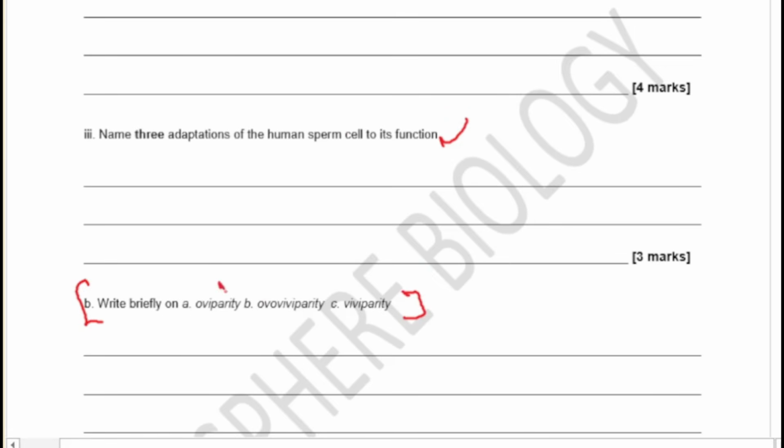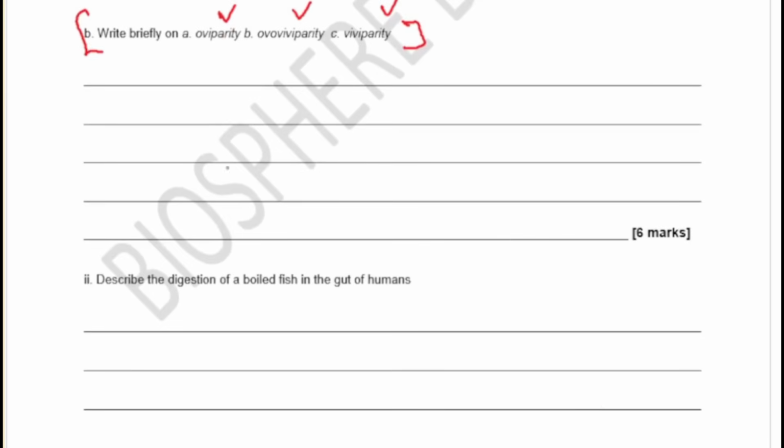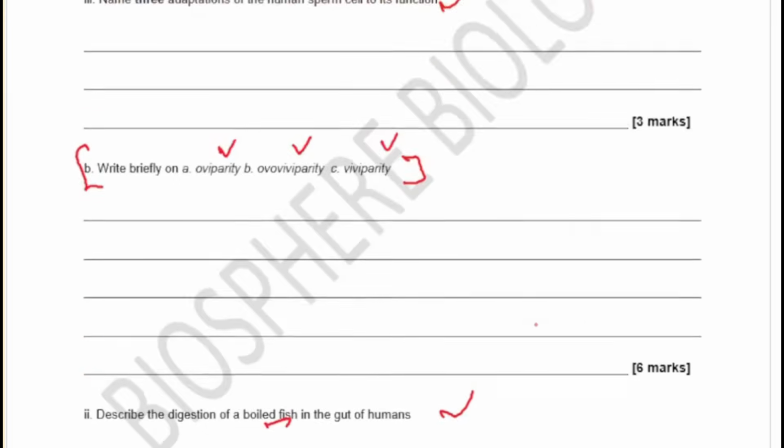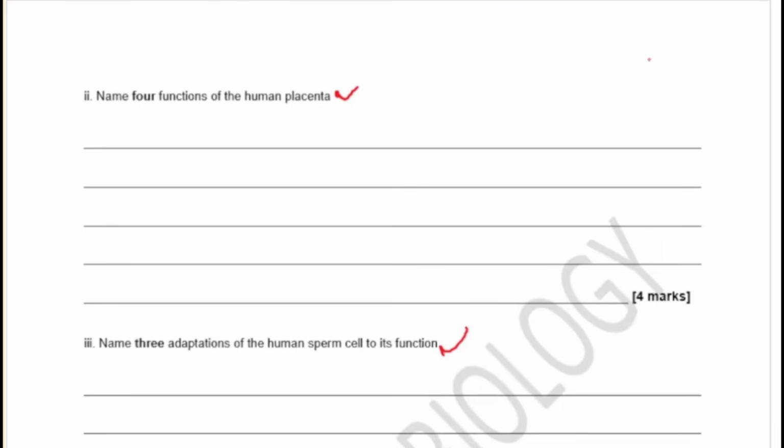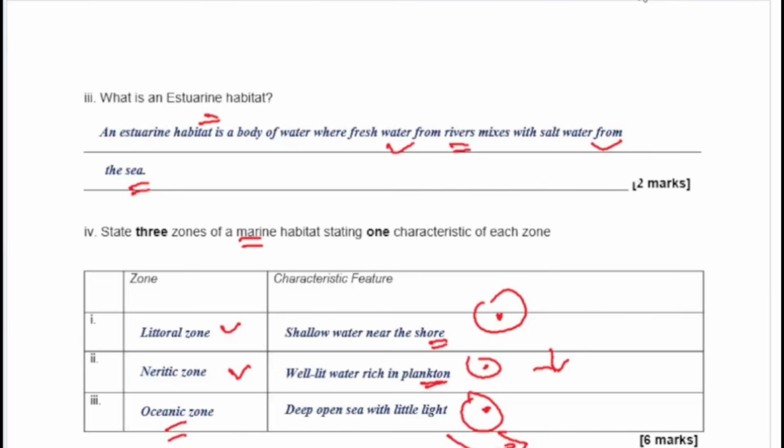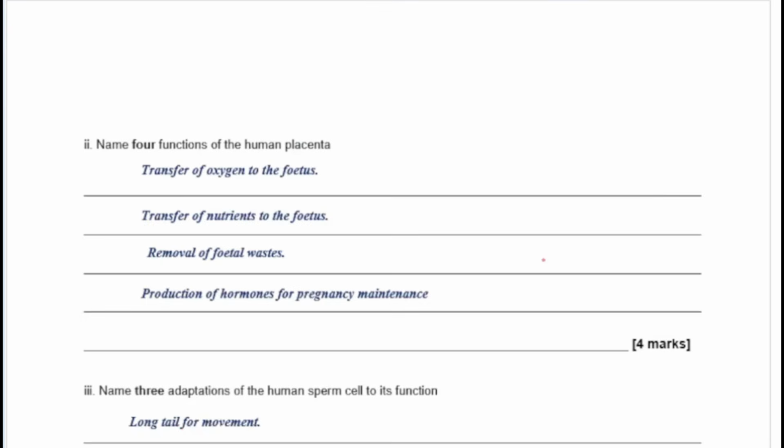So we ask here again, oviparity, ovoviviparity, and viviparity. You need to know how to define those basic concepts. And then here we ask, describe the digestion of a boiled fish in the gut of humans. So you have to also know how to talk about that. Let's quickly see the answers to these questions.